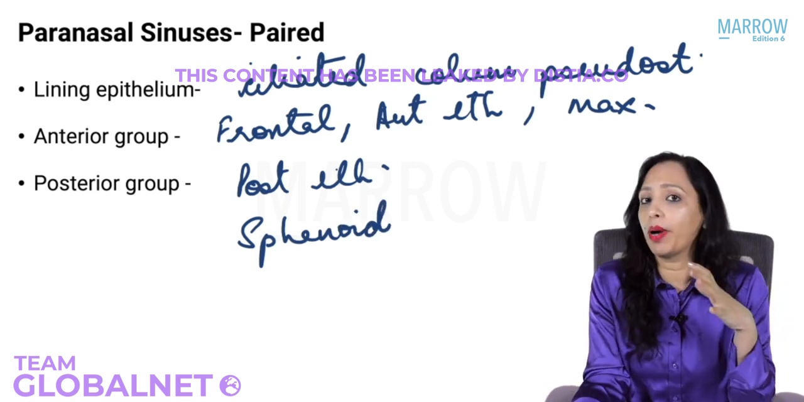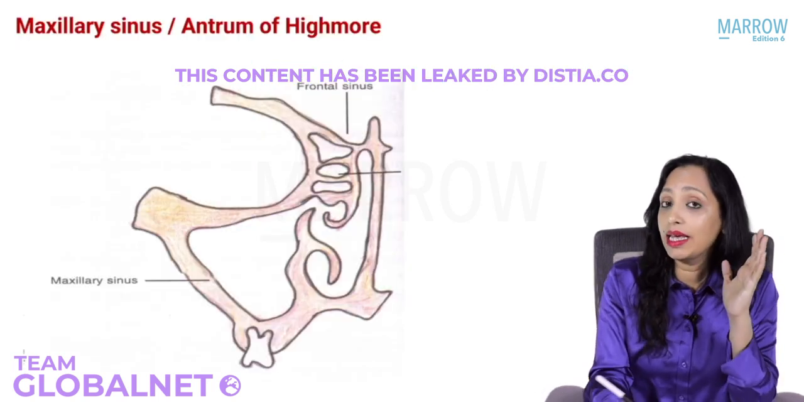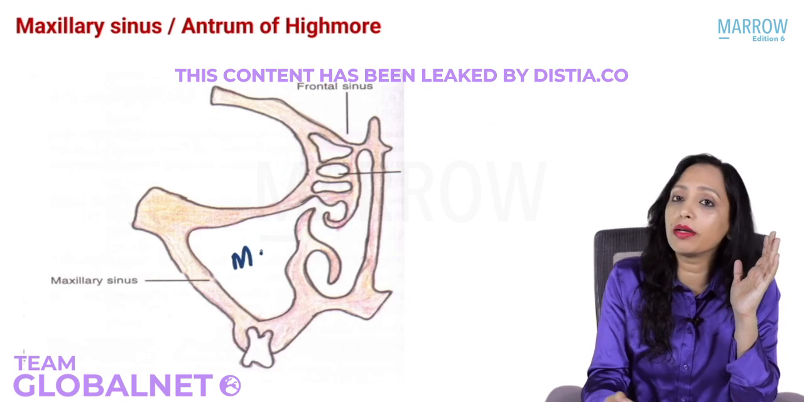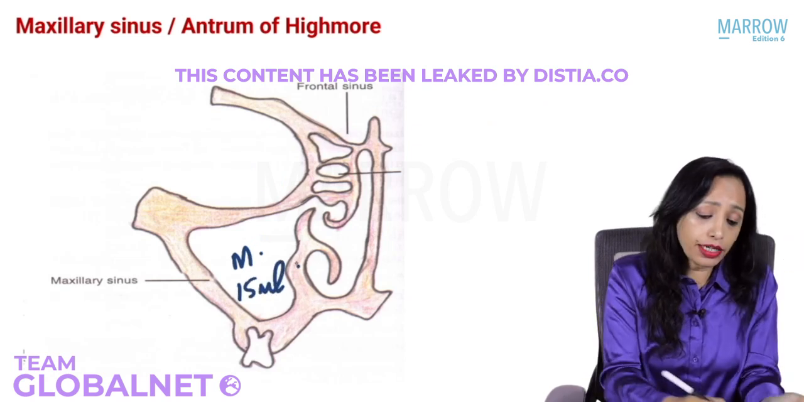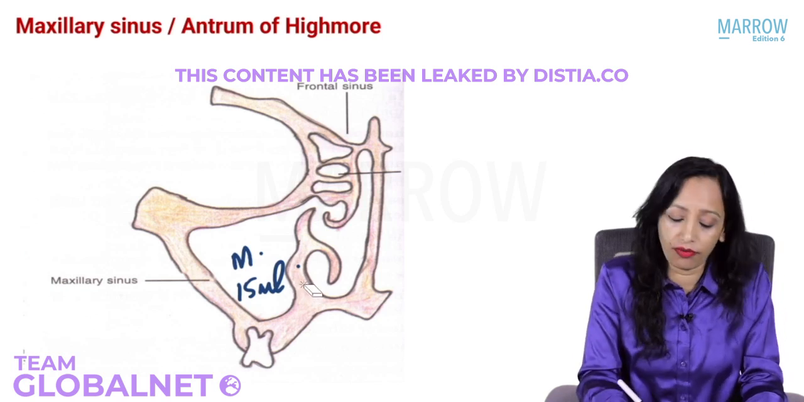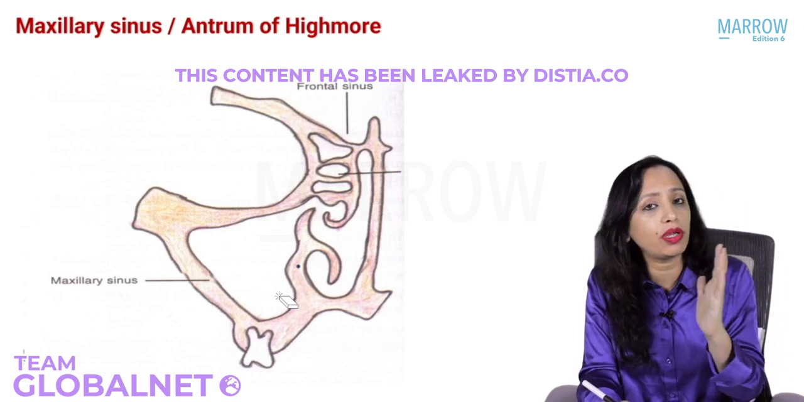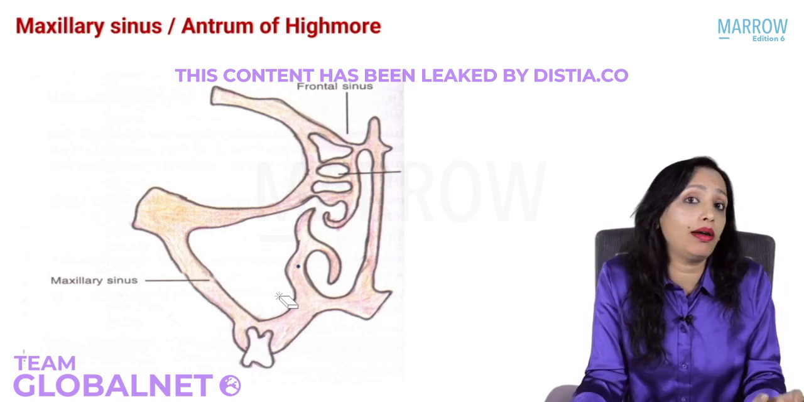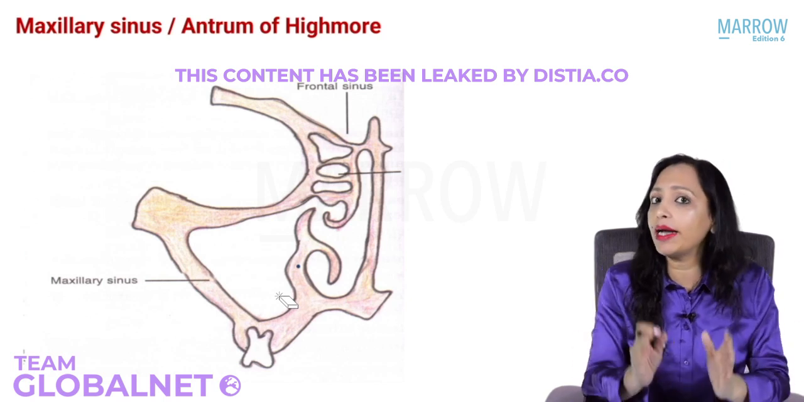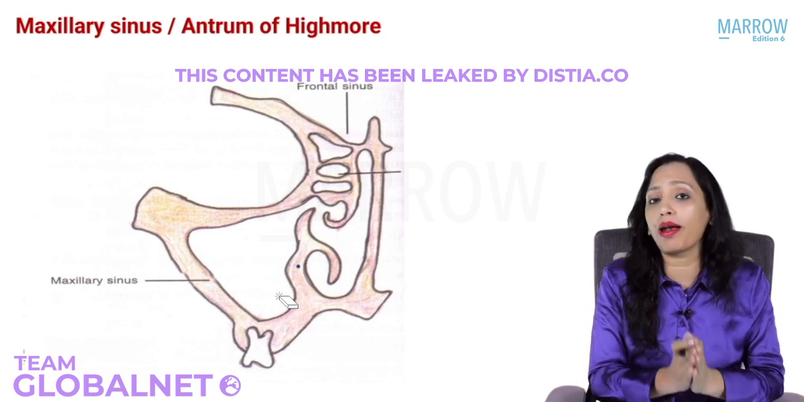Now let us do them one by one. Now the largest paranasal sinus is the maxillary sinus. This one is the maxillary sinus. It is the largest with a capacity of around 15 ml. It is also the earliest to develop. We will first see the important facts about the maxillary sinus and then we will quickly write them down. So yes, this is the earliest paranasal sinus to develop and it is present at birth. It is also the largest paranasal sinus.